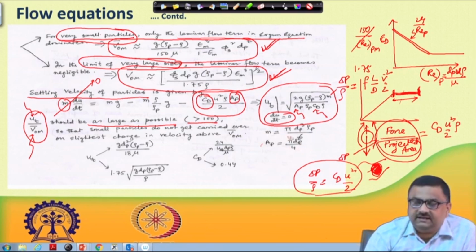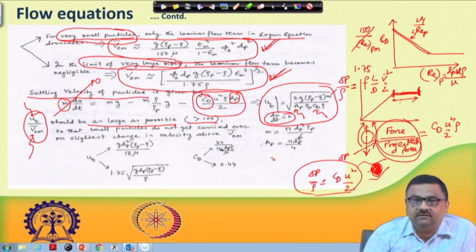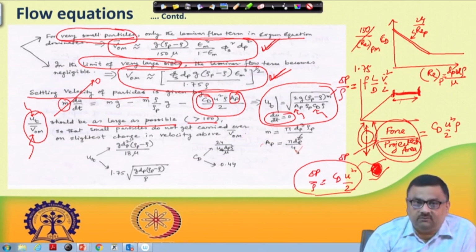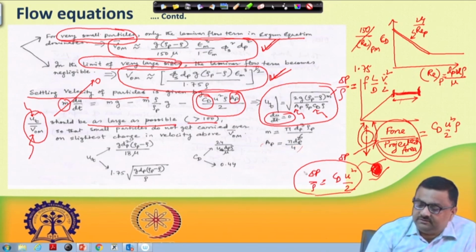Projected area in this case for a sphere would be pi r square, and pi r square is given as pi dp square by 4, where dp is the particle diameter. Projected area means, as I said, when there is a fluid flow, the fluid will see a circle for the sphere. So, that is the projected area. So, M is known, AP is known.